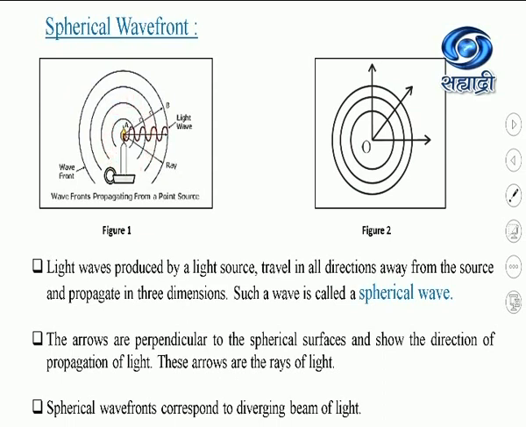Here the example is a burning candle. The candle which is burning and which is nearby us emits the light in the form of a spherical wavefront. Or if we make a pinhole on a cardboard and if it is illuminated with the help of a lamp, it emits the wave in the form of a spherical wavefront.